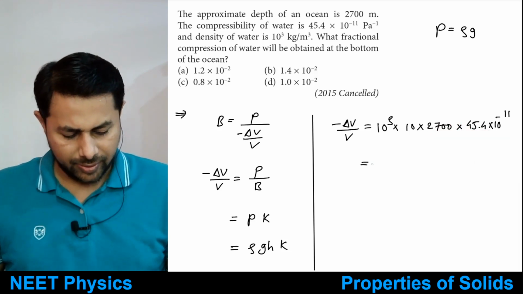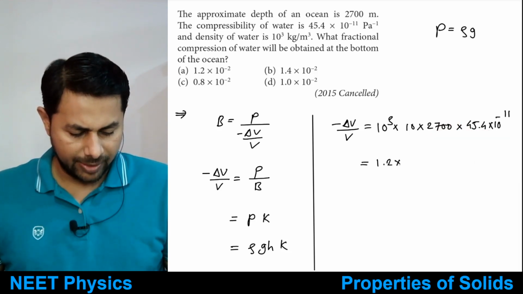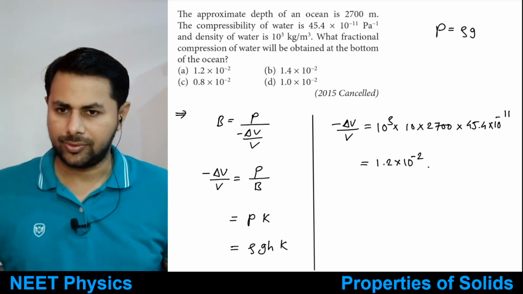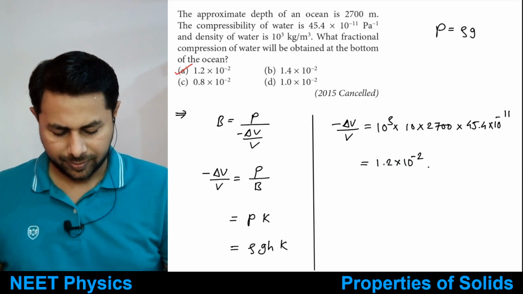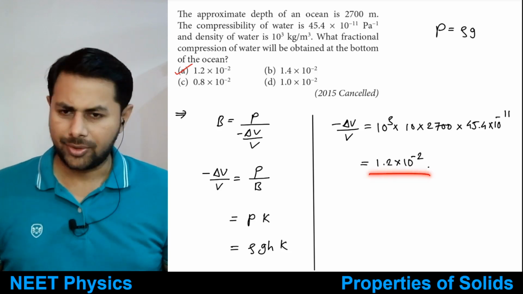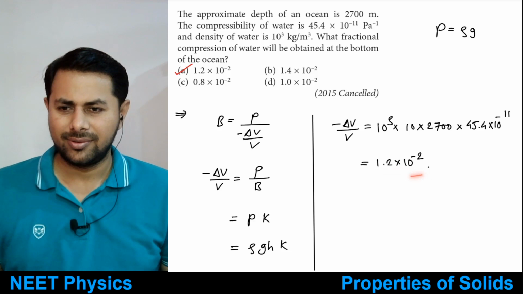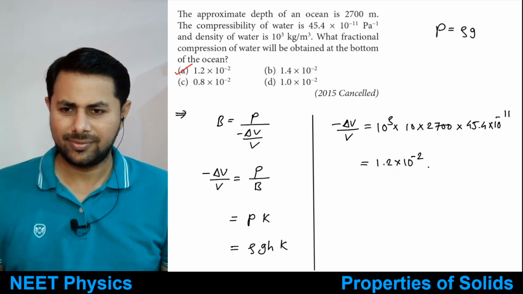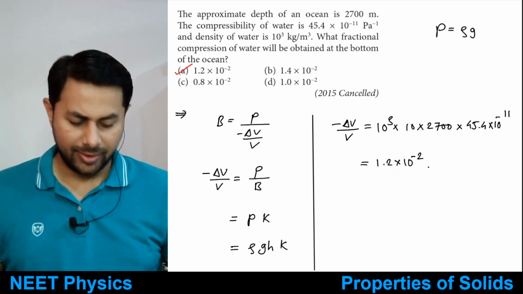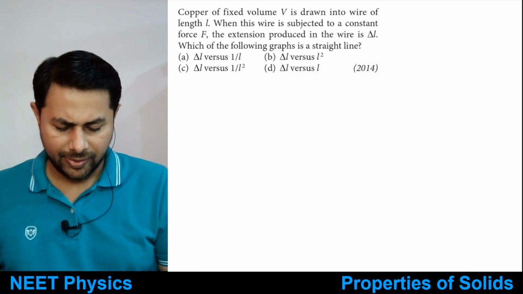So it is 1.2 multiplied by 10 raised to minus 2. So option A, no issues. The problem is simple, right? Okay, good. Let's see the next one.